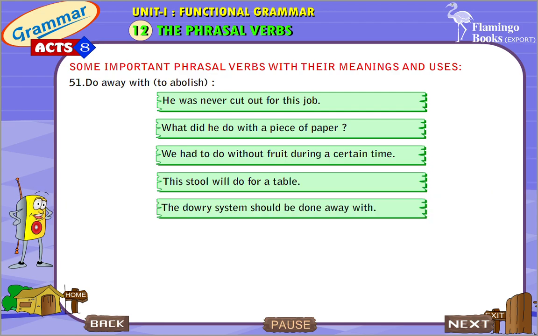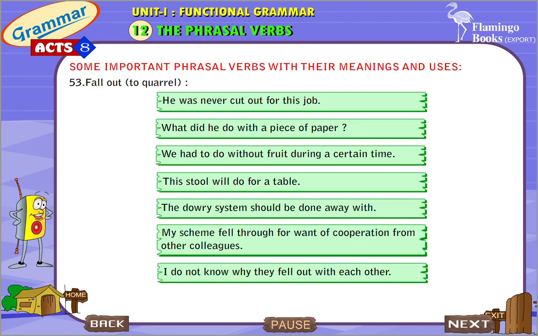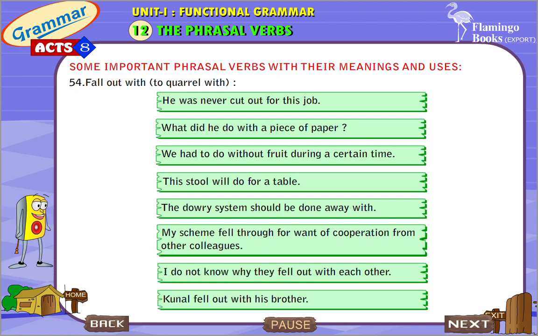Do away with, to abolish. The dowry system should be done away with. Fall through, to fail. My scheme fell through for want of cooperation from other colleagues. Fall out, to quarrel. I do not know why they fell out with each other. Fall out with, to quarrel with. Kunal fell out with his brother.